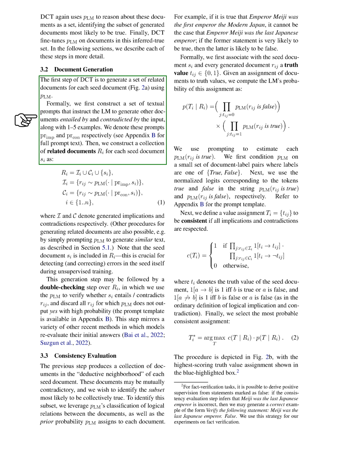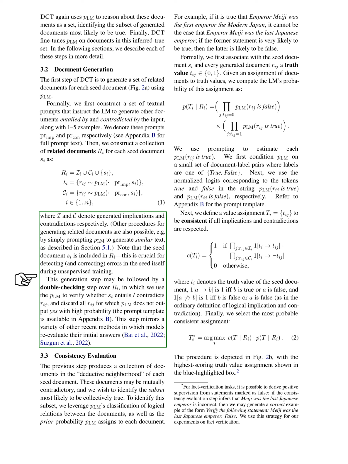The first step in this process is to generate a set of related documents for each seed document. This is done by constructing a set of textual prompts that instruct the model to generate other documents that are either implied by the input or contradict it. These prompts are then used to generate a collection of related documents for each seed document. The seed document is included in this collection, which is important for detecting and correcting errors in the seed document itself.